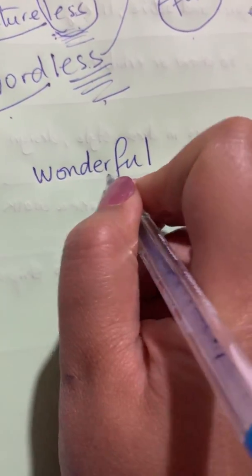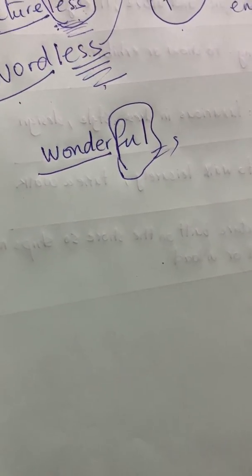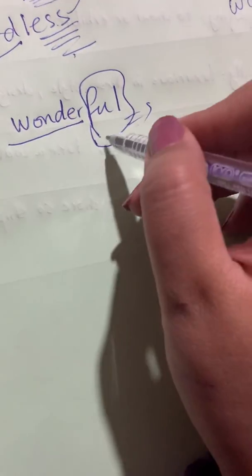Like what? If I say, for example, wonderful, what does it mean, full? The base word actually is wonder. Full is the suffix. What does it mean, full? Full, it's like something is full with. Okay, so wonderful means full of wonder. It's like beautiful.